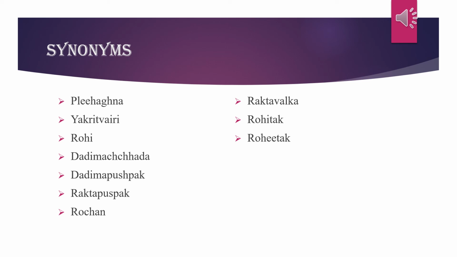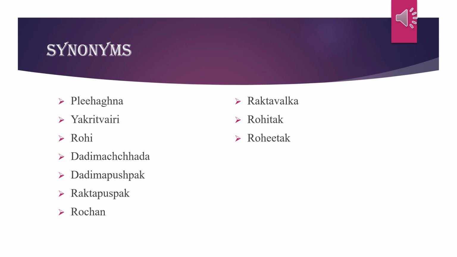That's why Rakta Pushpak. Then Rochan, because it has good taste, or it helps in enhancing the taste buds. That's why it is given the name Rochan. Rakta Valk. Valk means bark. So the bark of Rohitak is reddish in color.